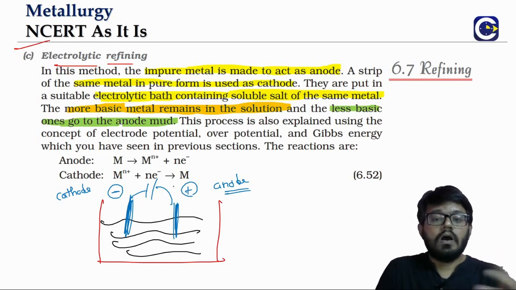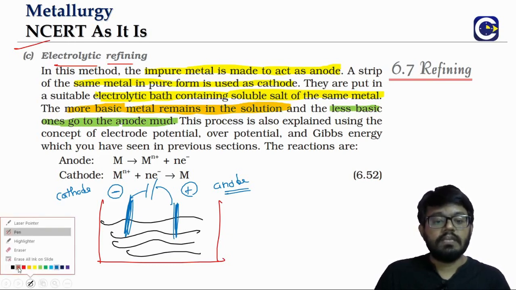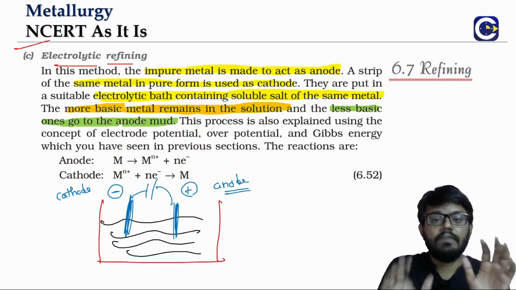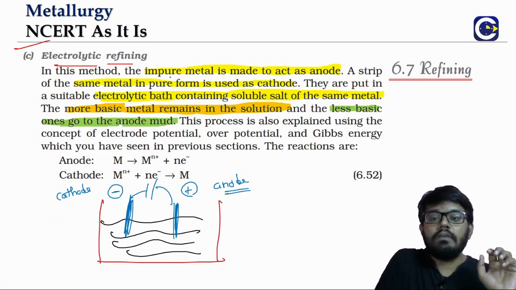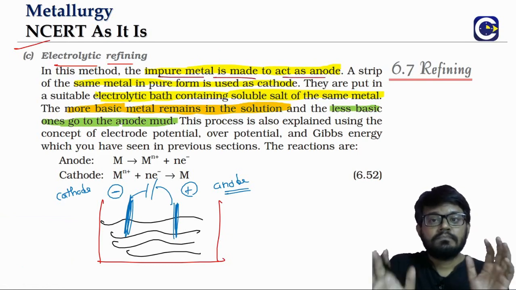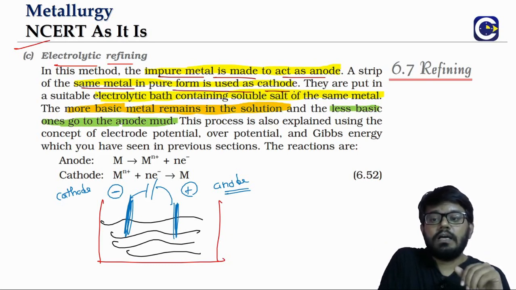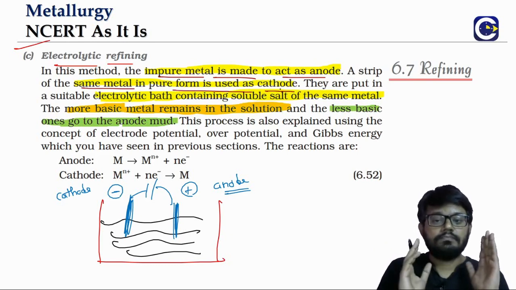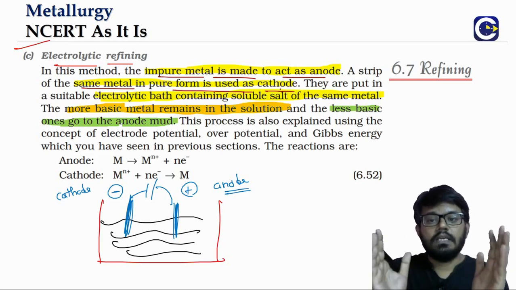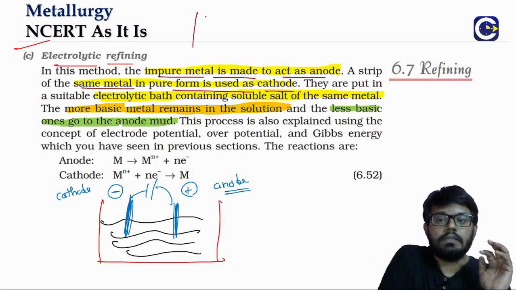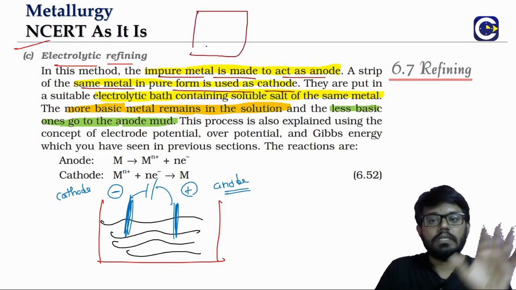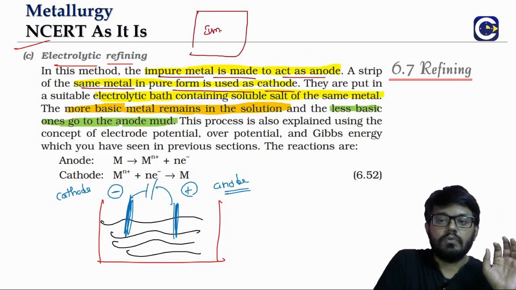So here, how we will make use of this electrolysis for the refining process. The way we will set up this electrolytic cell is, we will take an impure metal as the anode and a thin strip of the pure form of the same metal as the cathode. Generally the impure form will be the one that is large. So usually the anode will be large and impure, and the cathode will be a thin strip of pure form.